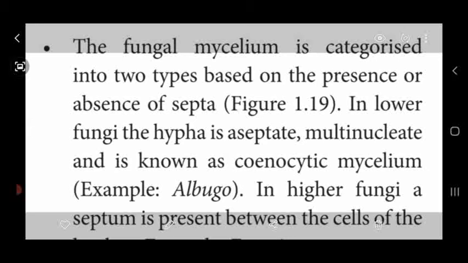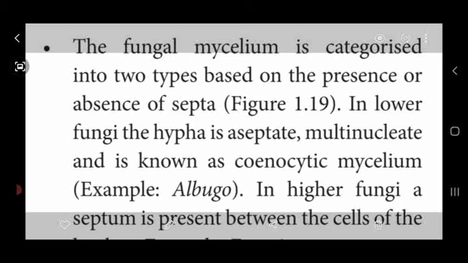Septate means between the cells they have a cross wall or septa. That is said to be septate hypha. Coming to the higher fungi, the hypha without septa, meaning the cross wall is absent, is said to be cenocytic mycelium.